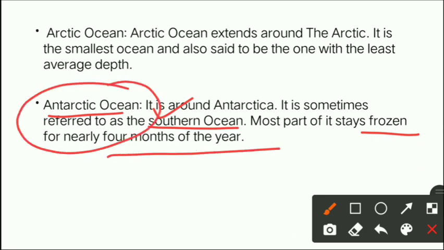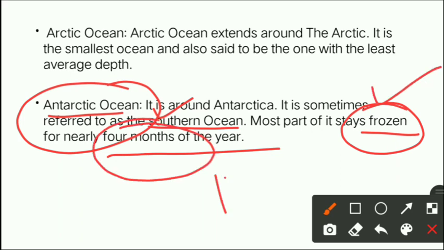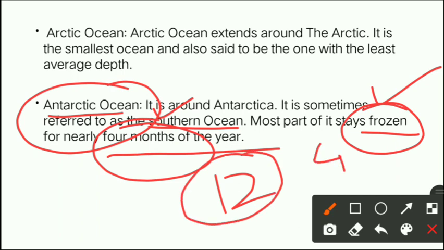Antarctic Ocean is the ocean which remains frozen, मतलब वो जम जाता है, वहाँ पे बर्फ़ पड़ती है, वो बहुत cold region है, so that is why it becomes frozen for 4 months of the year, means 12 महीने में से 4 month वो frozen ही रहता है, means it becomes completely ice, that is frozen, right?